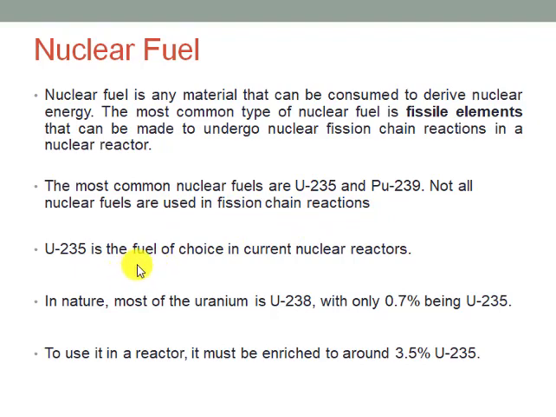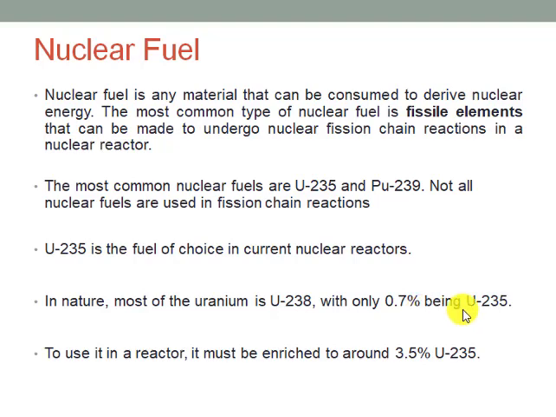Okay, now what is the problem with uranium 235? No doubt, uranium 235 is the fuel of choice in current reactors, but in nature, most of the uranium is uranium 238. The amount of uranium 235 is only 0.7%.